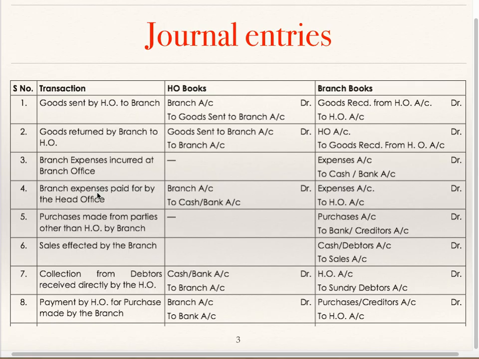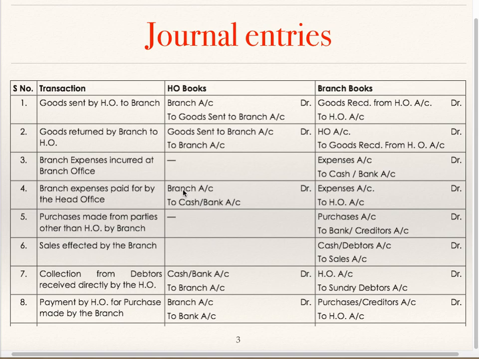Branch expenses paid for by head office. Expenses of branch, head office is paying, it is going out of head office cash. So head office will credit cash or bank account, but as these expenses are branch expenses, the entry in the books of head office will be branch account debit to cash or bank account.